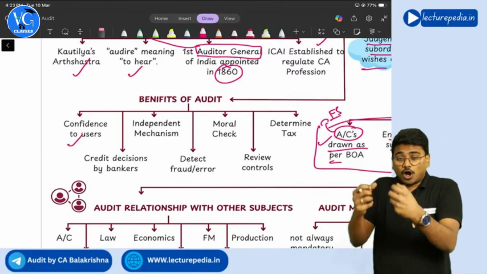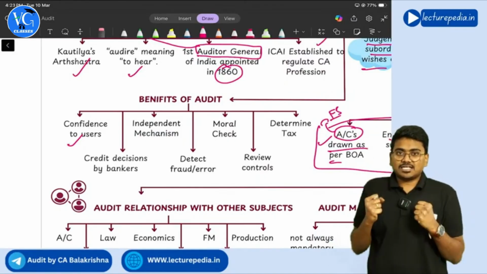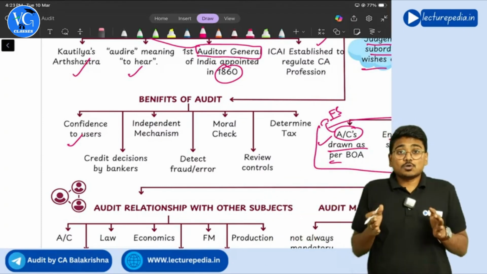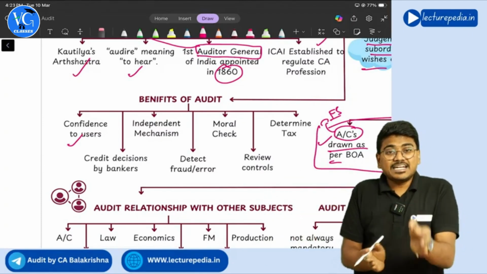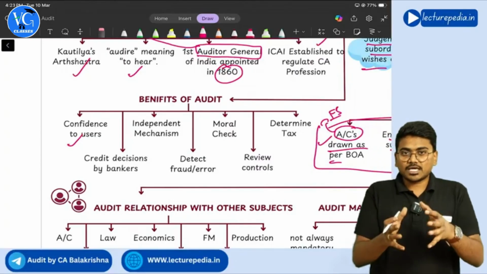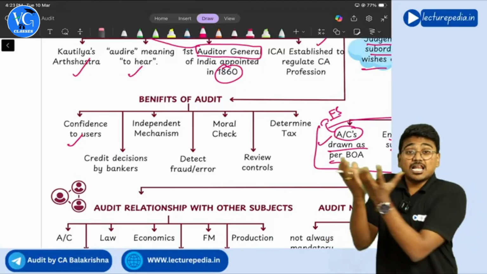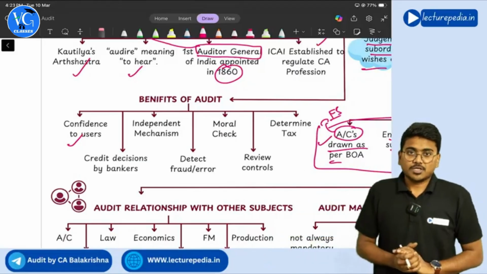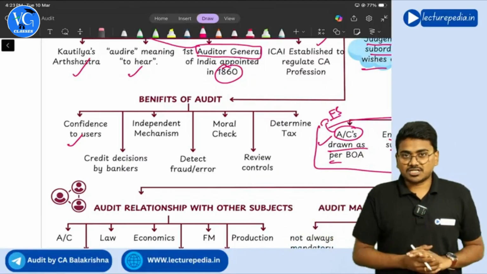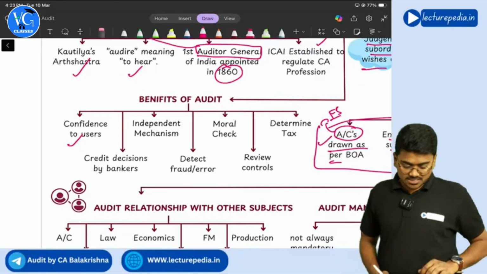Here also, the auditor, by acting independently, will give confidence to the users. Mechanism means nothing but a process. So audit, by being independent, will help the shareholders so that shareholders can rely on the financial statements. So that is the second benefit, which is an independent mechanism.